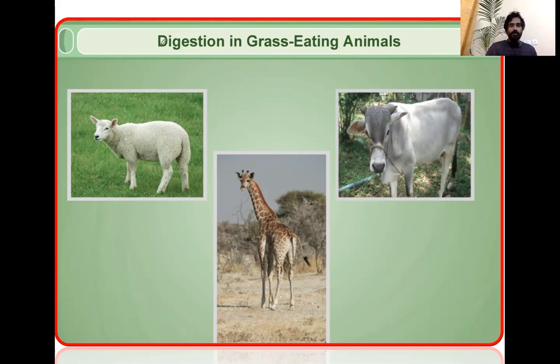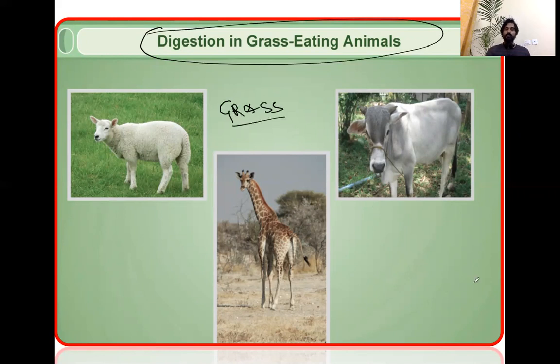So today we are going to talk about digestion in grass-eating animals, and I hope you understand the meaning of grass-eating animals. Grass-eating animals means animals who eat grass. Examples are sheep, cow, giraffe, etc. But in this case, we'll talk about how a cow actually digests their food.